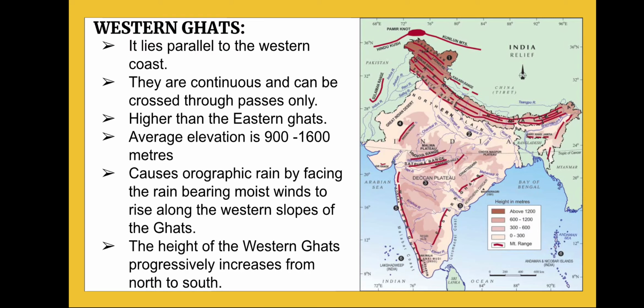The wind does not go over these hills, and it does not bring rain beyond this region.